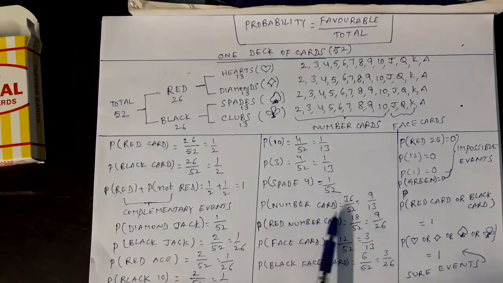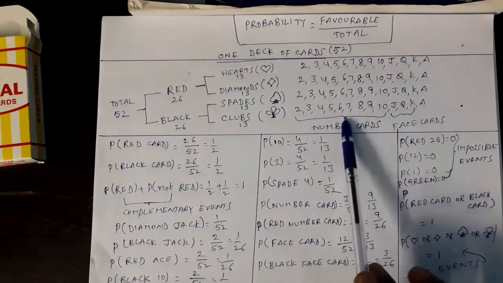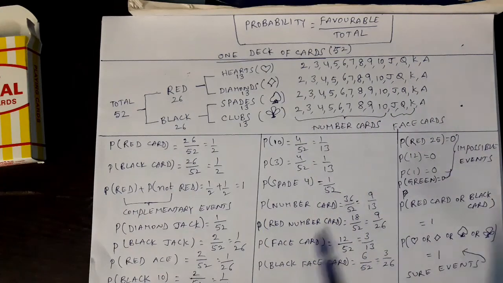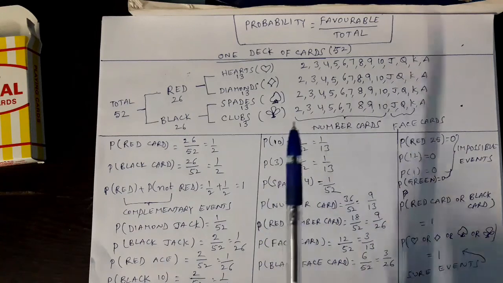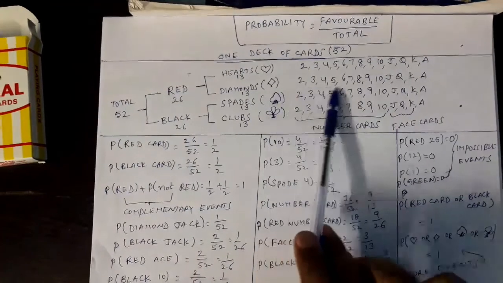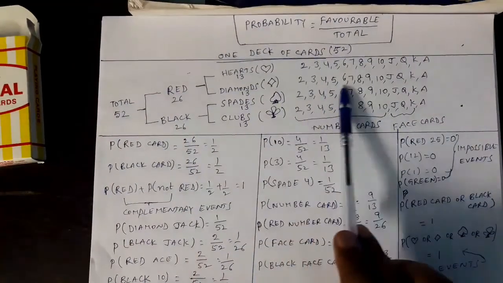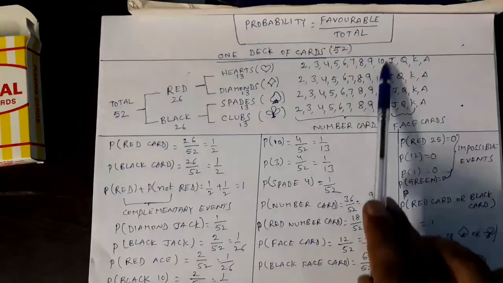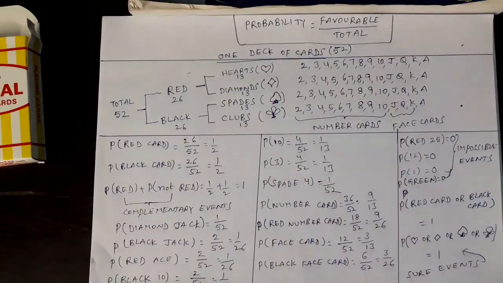How many number cards are there? The probability for getting number card. Of course, we have seen 9, 4 to 36. 36 by 52. How many red number cards are there? Yes, tell me. Denominator is 52. Coming to numerator, what is the condition? Red number card. First of all, red cards are these 26. Of these 26, how many are number cards? This 9 plus this 9. 9 plus 9, 18. So numerator is 18, 18 by 52.